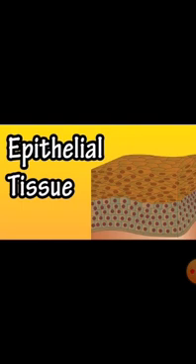Cells are tightly packed with no intercellular space, and they act as a barrier, forming a selectively permeable membrane. Basing upon their structure and location and function, epithelial tissue is classified into squamous epithelium, columnar epithelium and cuboidal epithelium.